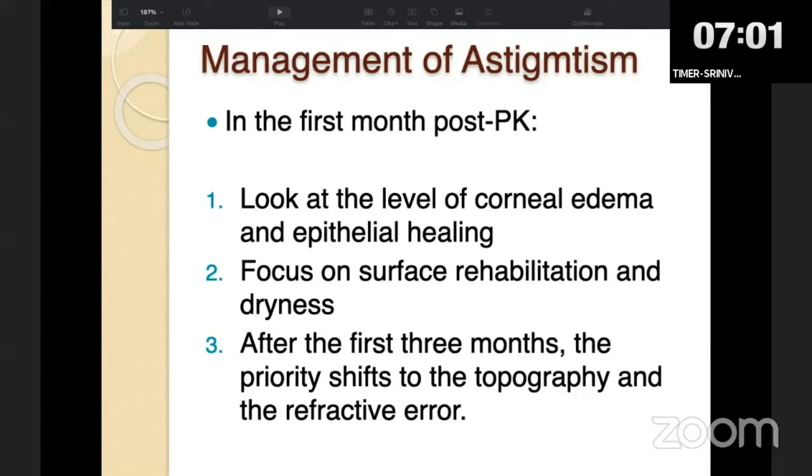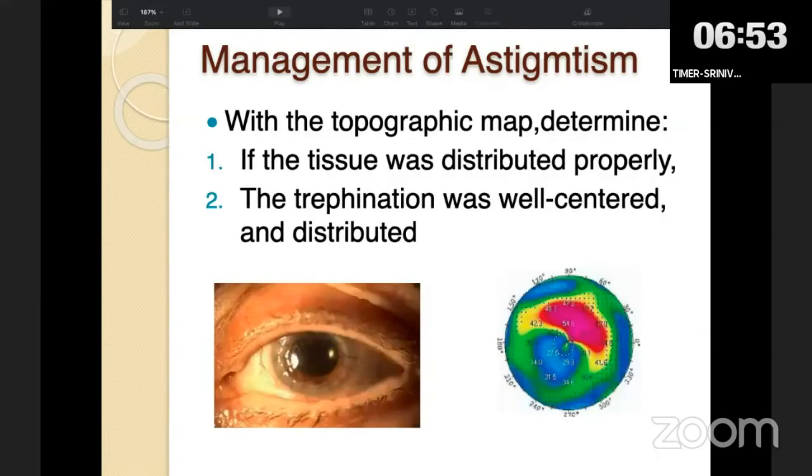In the first month after keratoplasty, the surgeon should focus on rehabilitating the surface, treating the dry eye, and epithelial healing. At the end of 3 months after keratoplasty, focus should be on doing the topography and knowing the surface regularity. And also one can do refraction and determine the spherocylinder in the patient.